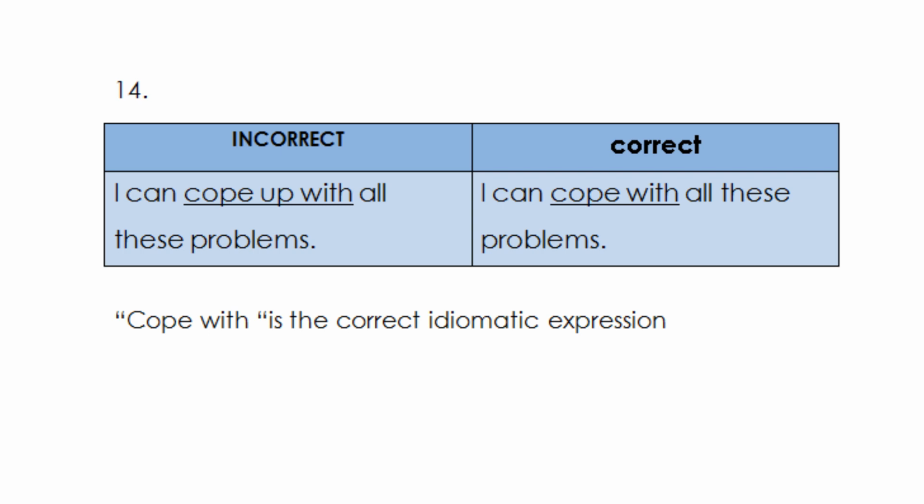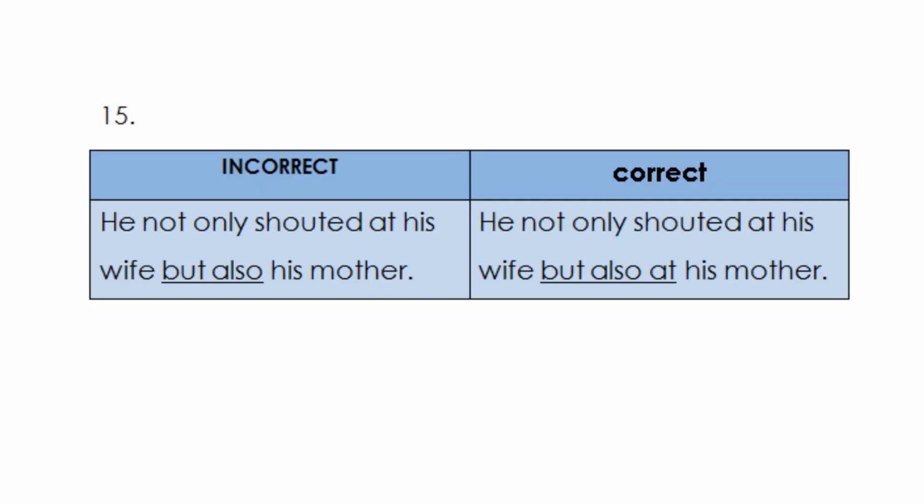Right? Now, he not only shouted at his wife but also his mother. No, here the mistake is you have to add an at after but also. So how can we correct it? He not only shouted at his wife but also at his mother.